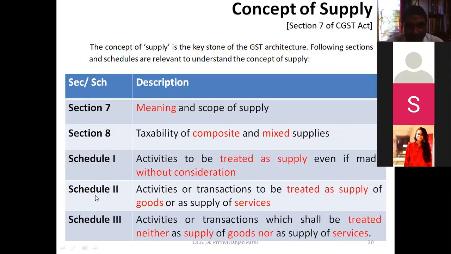Schedule 2 tries to help in certain situations where there is a confusion whether it will be regarded as supply of goods or supply of services. Schedule 2 identifies certain activities to be treated as supply of goods, certain activities to be treated as supply of services. We will be discussing various cases relating to this Schedule 2 also today.